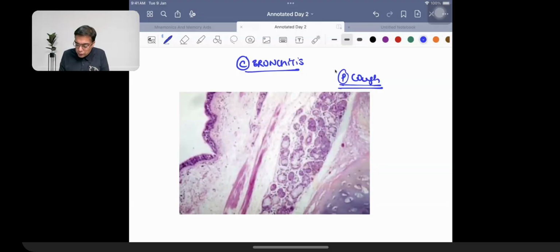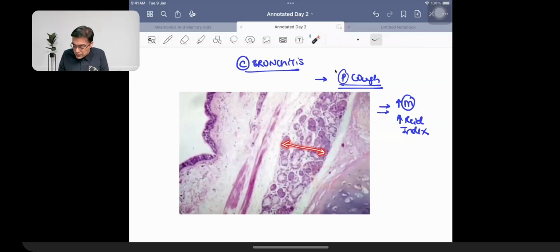Why that takes place is because the patient is going to be having an infection. And because of the infection, the patients are going to be having the development of not only cough, there is also difficulty in breathing. Because of the infection, the patients are going to be having increase in the mucus production. And increased mucus production is going to be associated with increase in the thickness of the mucous gland layer. The increase in thickness of the mucous gland layer is something that you can make out with the help of an index that is given the name of Reid's index.